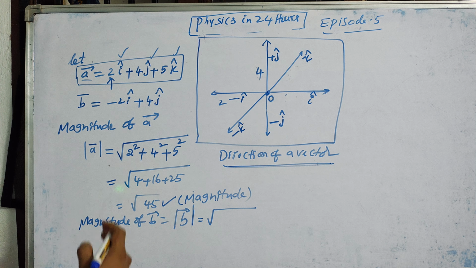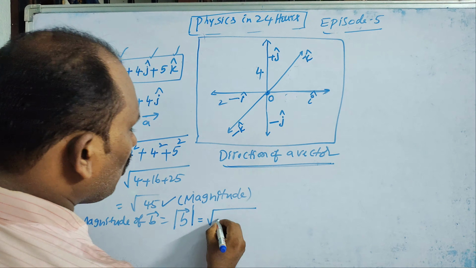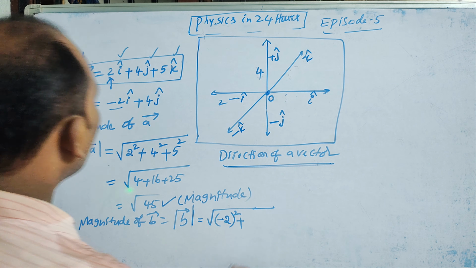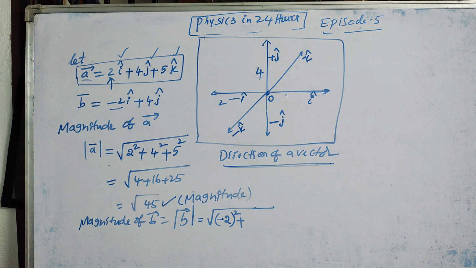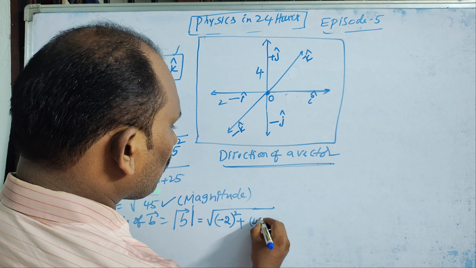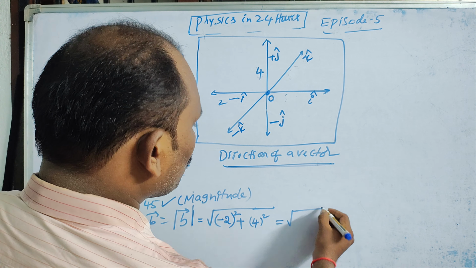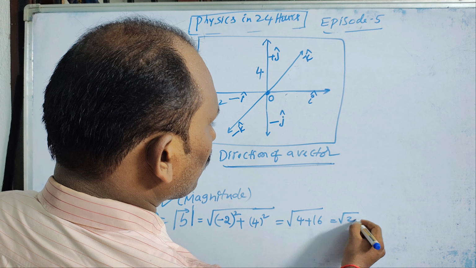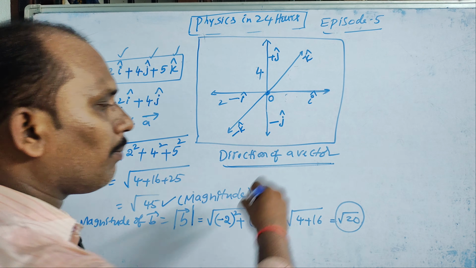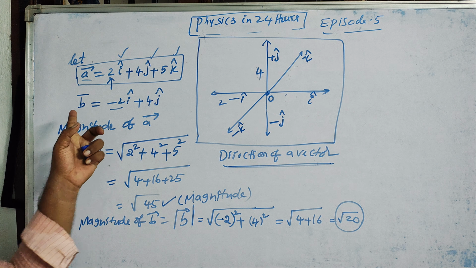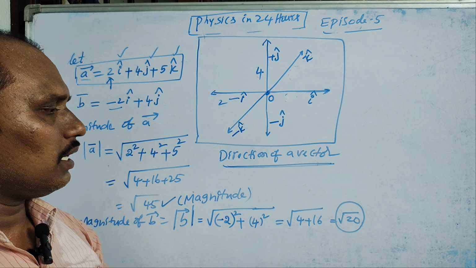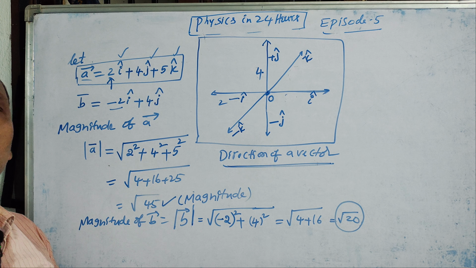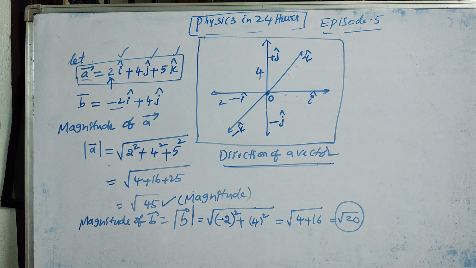Once again, the I beside value is minus 2, so minus 2 whole square, keep in mind. Plus the j beside value, 4, so 4 whole square. Which is equal to root of 4 plus 16, equal to root 20. So root 20 is the magnitude of the b vector. Like this we have to calculate the magnitude of the respective vector. I hope you understood.